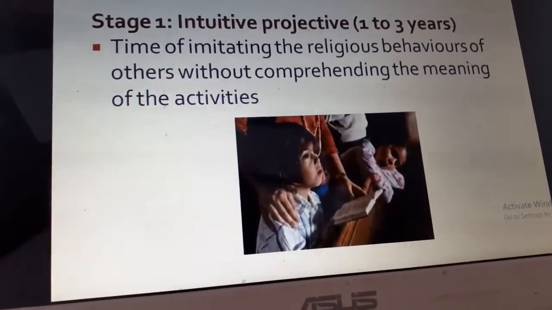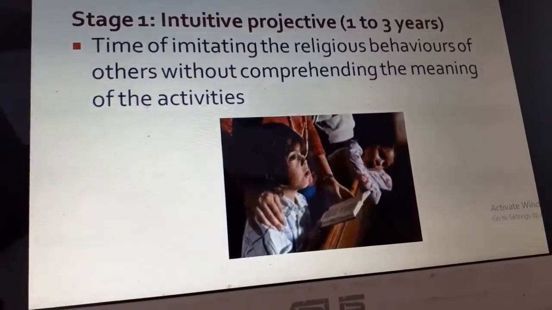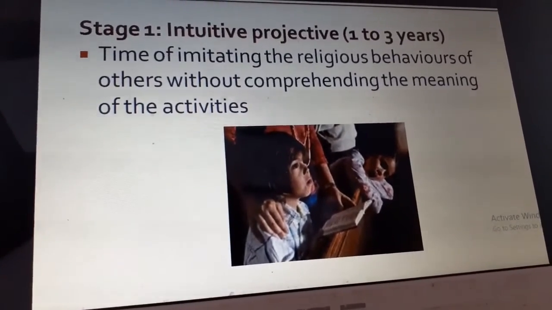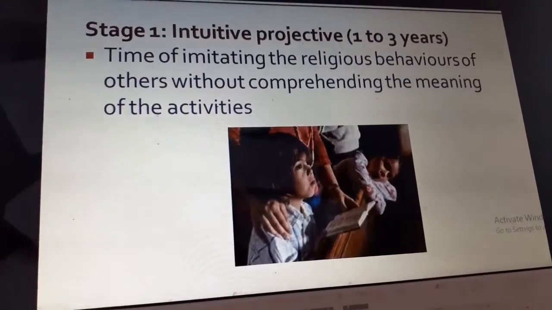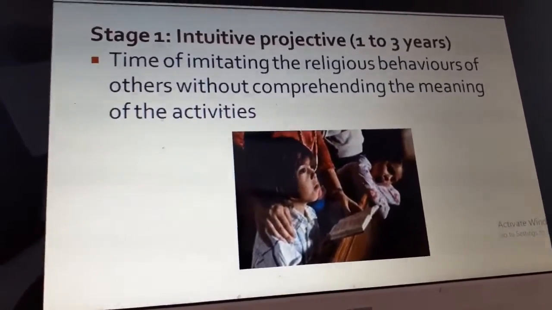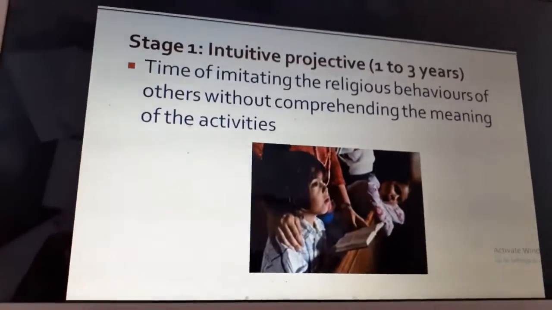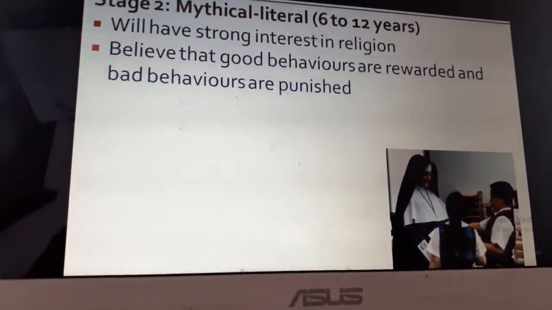If the parent puts a pallu over the head, they also try to put one. If the parents say prayers, even the children follow the same thing. So this is what is called intuitive projective. You can also see this during the preschooler age. It is seen till 6 years.